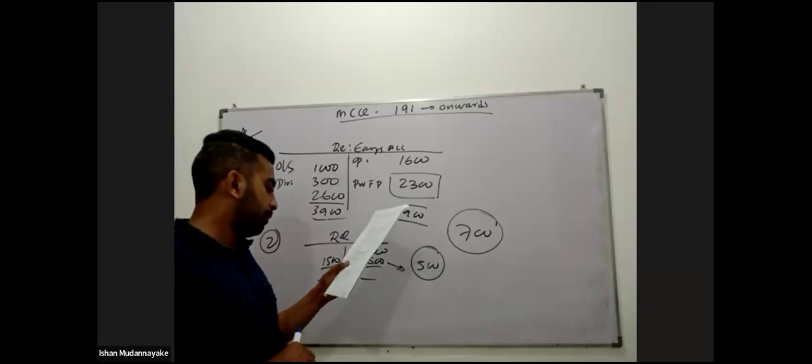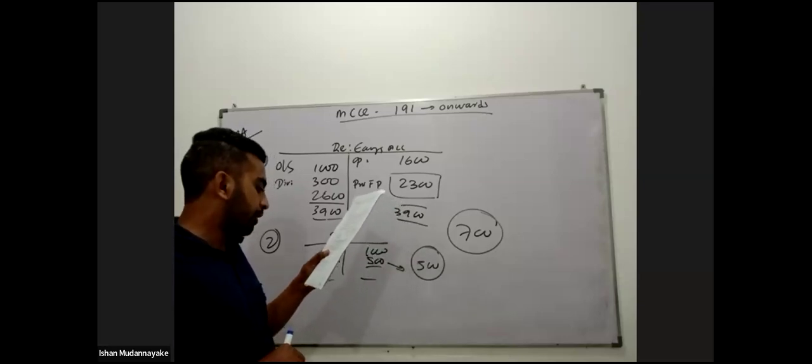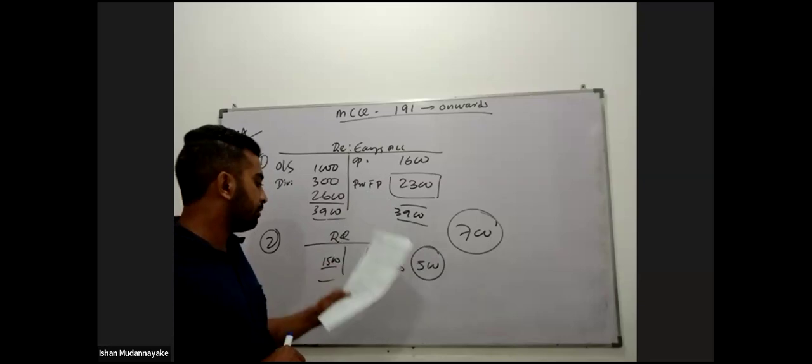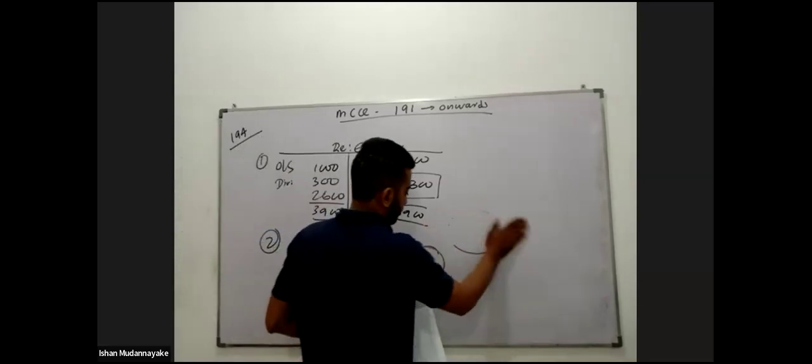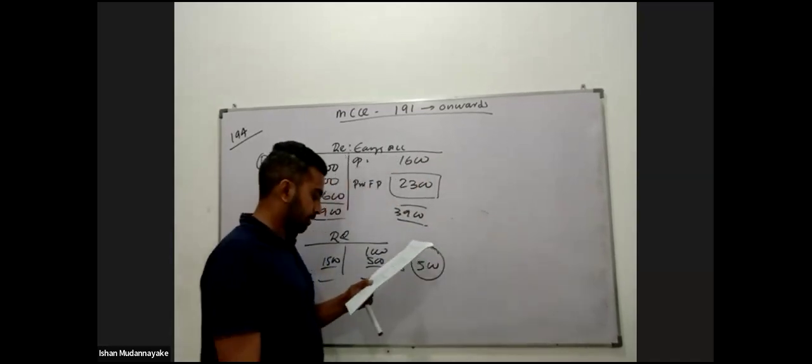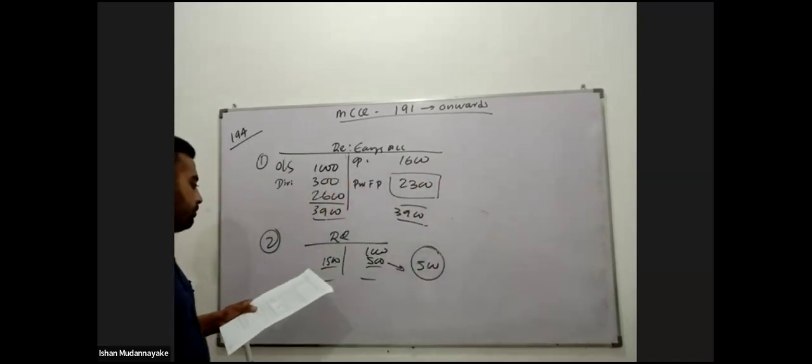Then what is the amount of other comprehensive income earned during the year? 500 rupees. Other comprehensive income, 500 rupees. Right, 194 done.